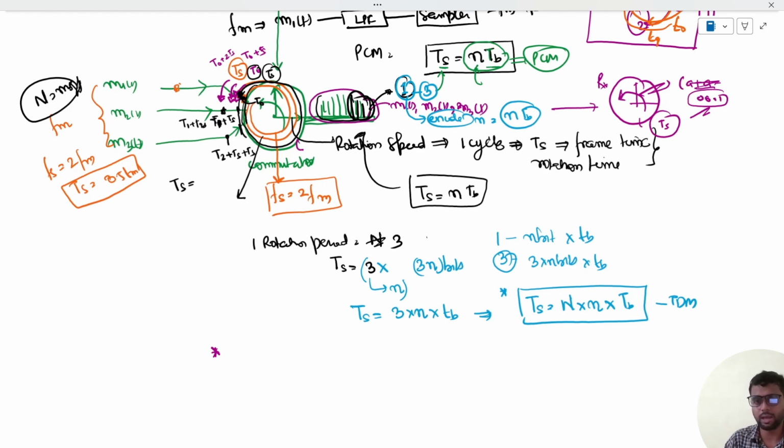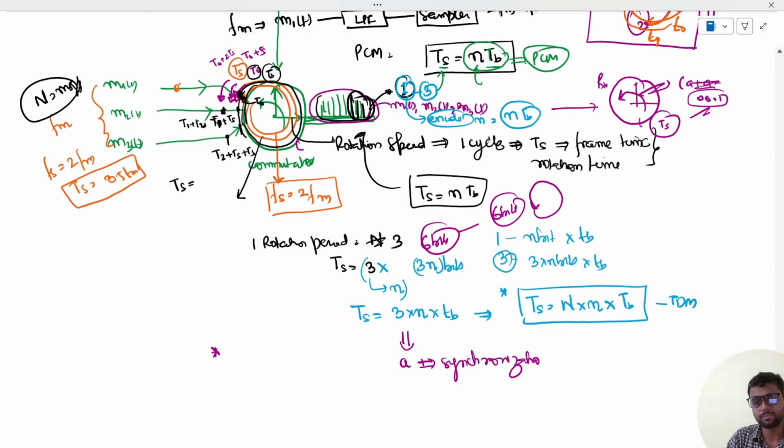For example, here we are having 6 bits. So how does the commutator know that after exactly 6 bits, I have to complete one complete rotation? How does it know? So for that, we have an extra mechanism, which is known as the synchronization bit mechanism. So with the total bits, we send some synchronization bits. So what were the total bits that were sent? Total number of messages, number of bits per sample. Now, with this, we will add the synchronization bits.